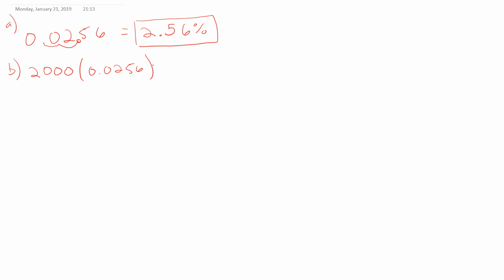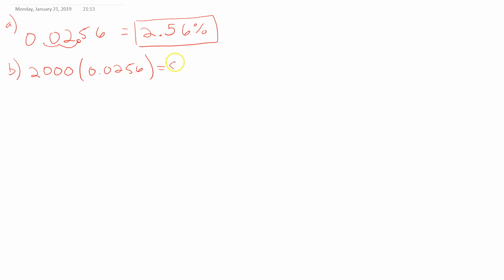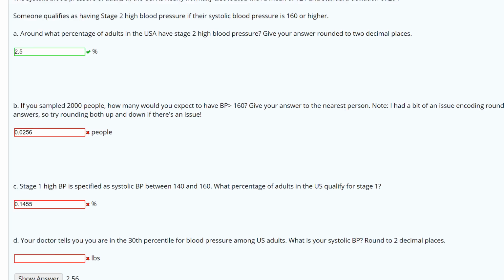And if we do that on a calculator, I get about 51 if we round to the nearest whole number. So 51 people. And that's actually the answer for part B, 51 people.